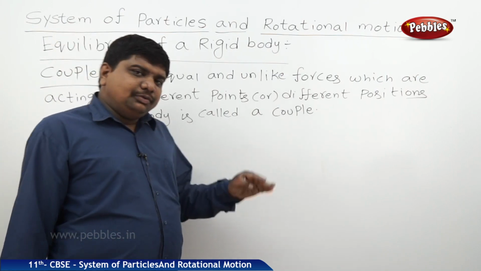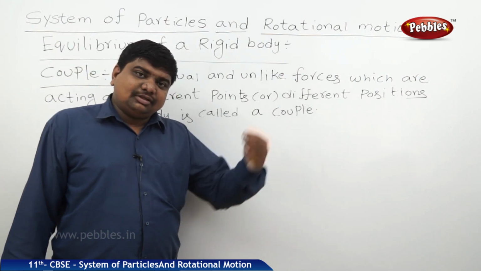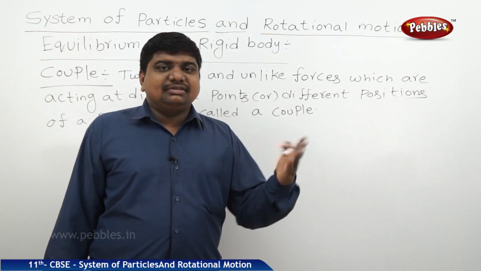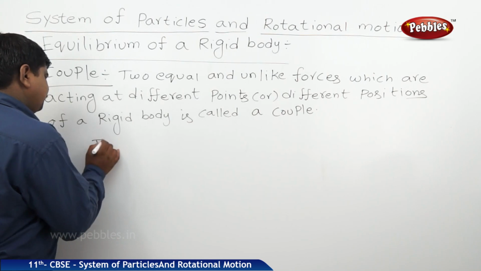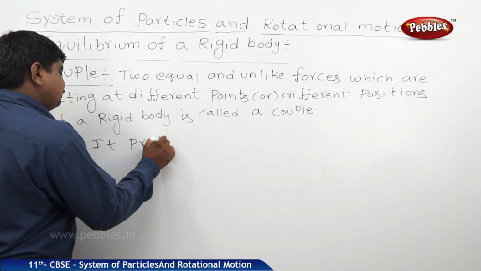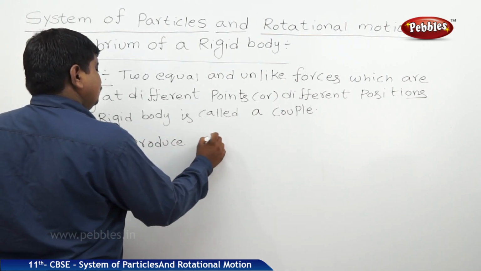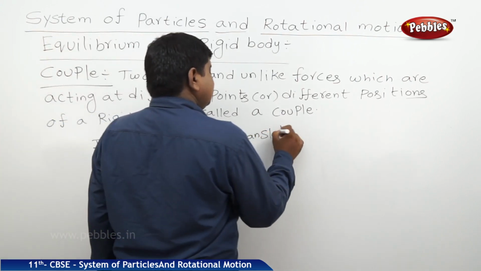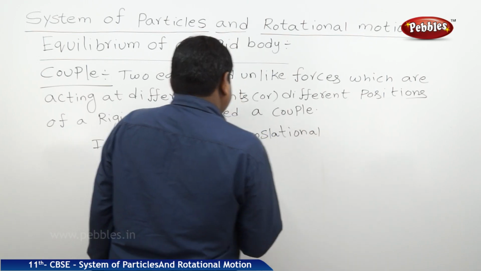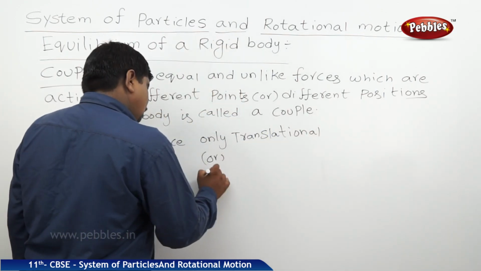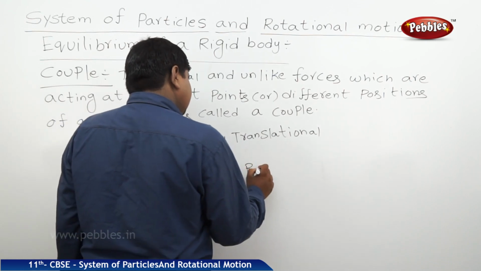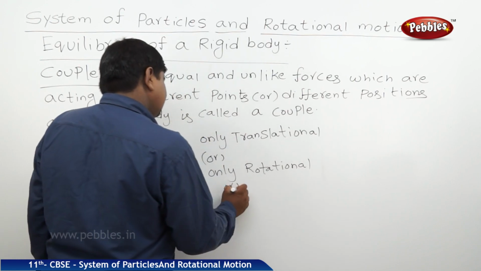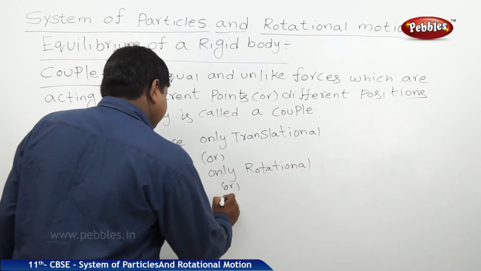So this couple produces translation with rotation, or sometimes translation without rotation, or sometimes rotation without translation. So it produces only translational, or only rotational, or sometimes both.